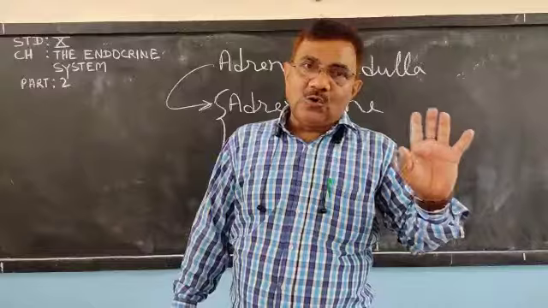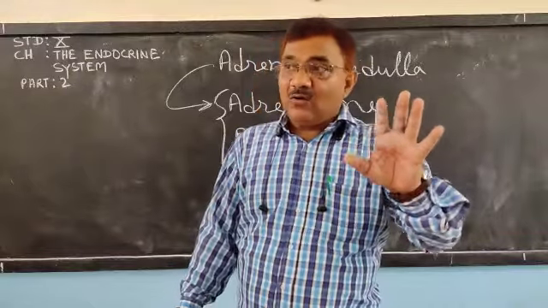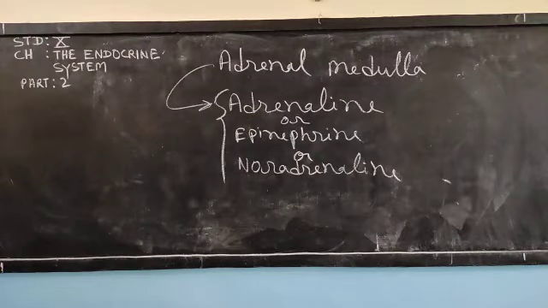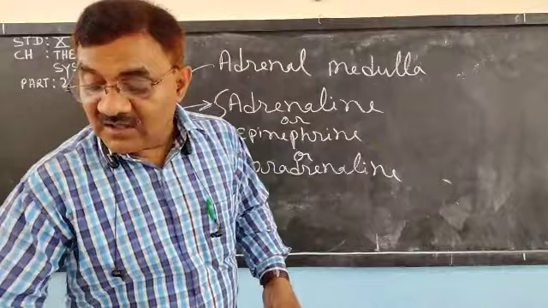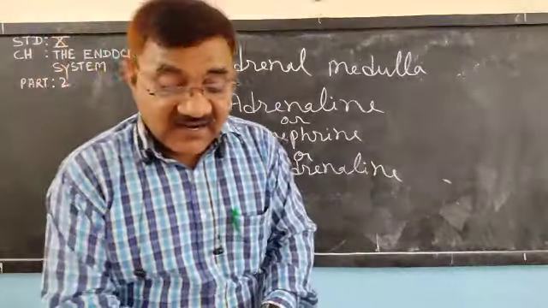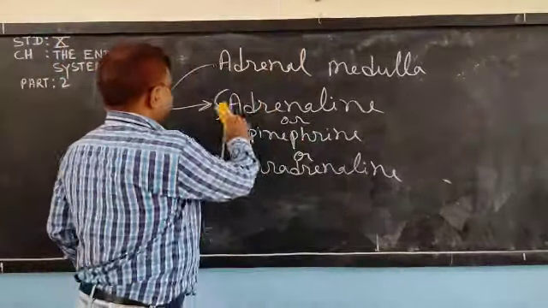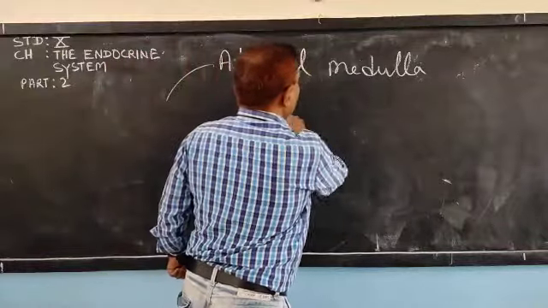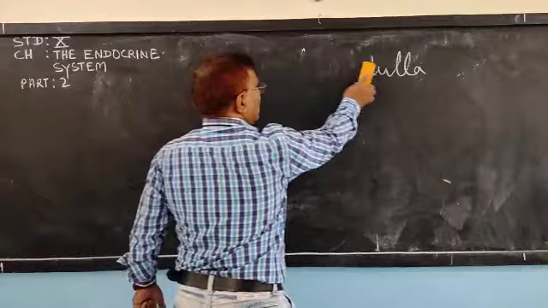Very clear. So location and function. Now one part we have discussed, and the other part is the cortex. Okay, cortex part, let us discuss the function of the cortical part.